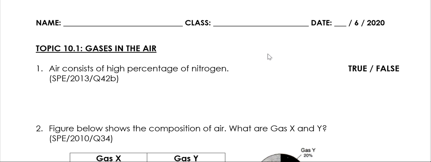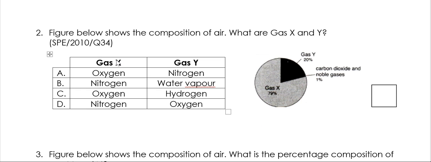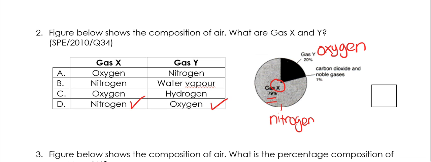Question number 1. Air consists of high percentage of nitrogen. This is true. The figure below shows the composition of air. What are gases X and Y? So gas X right here is 79%, and we know that should be nitrogen. And we have gas Y, that's 20%, and that should be oxygen. Therefore, our answer is D.